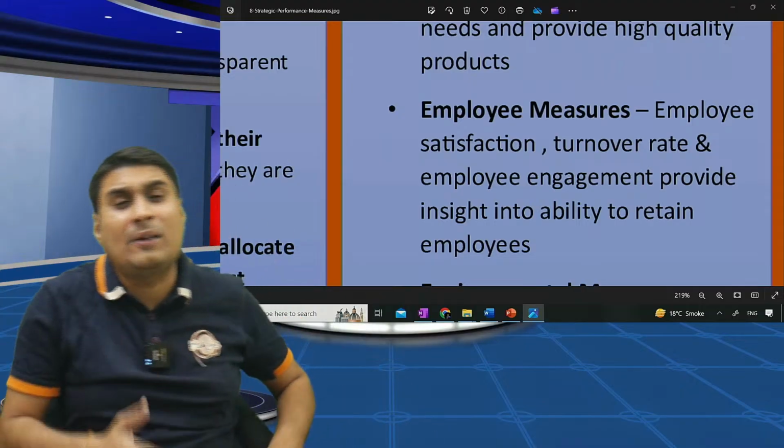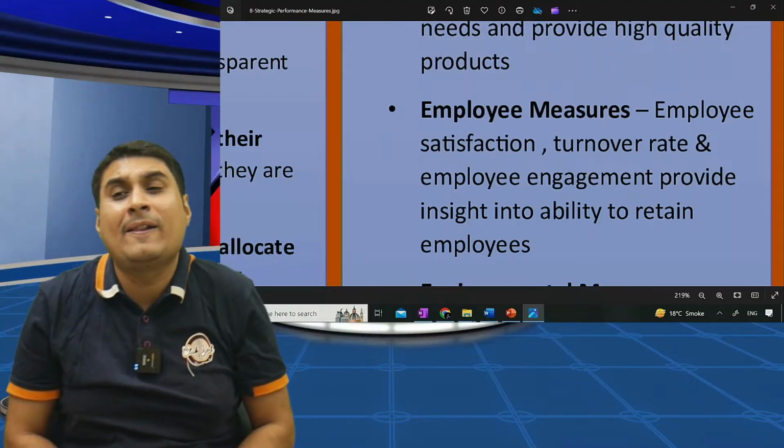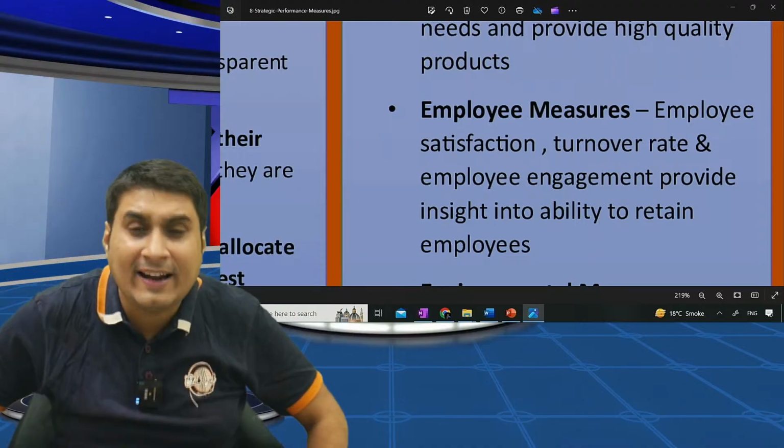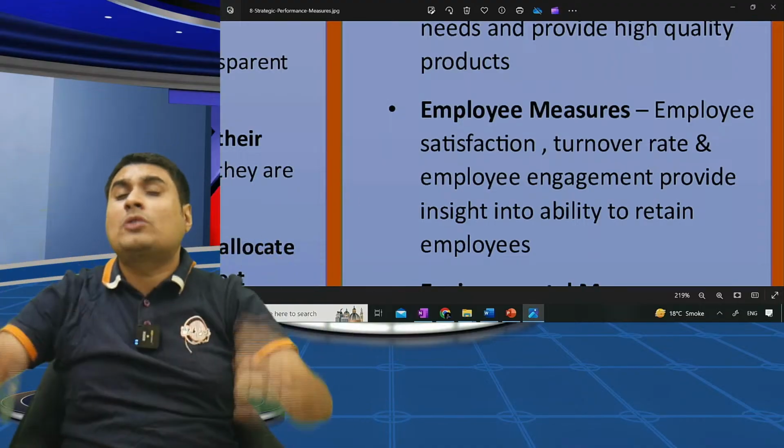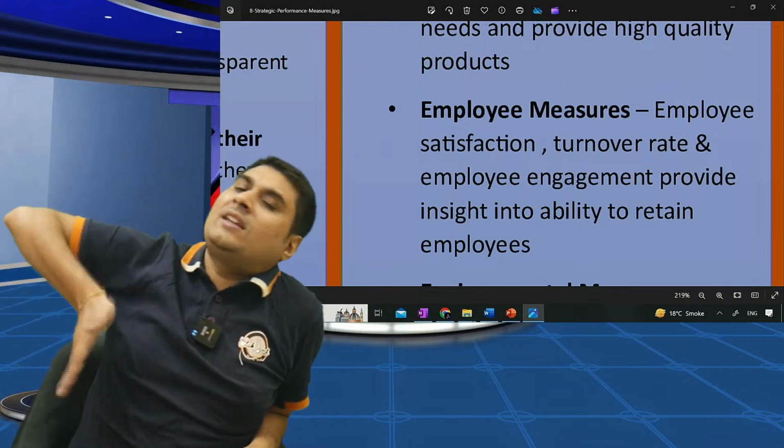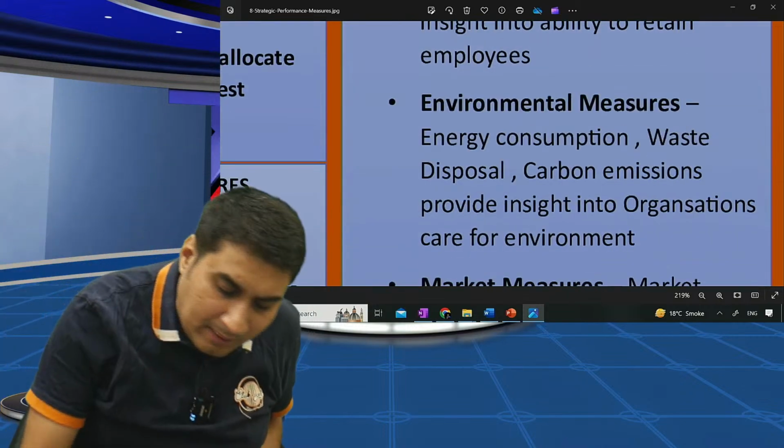A lot of people leaving the company. We want turnover rate to be less than 10. We want satisfaction to be more than 90. Are they able to give feedback to the company? All this, if you keep SPM in all areas, it will be amazing.